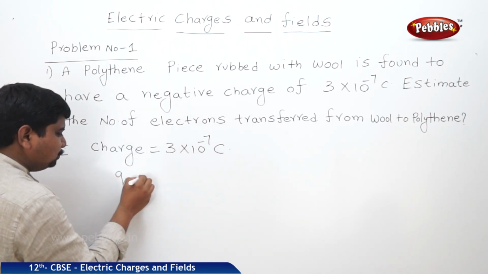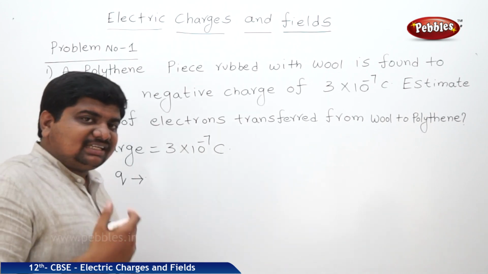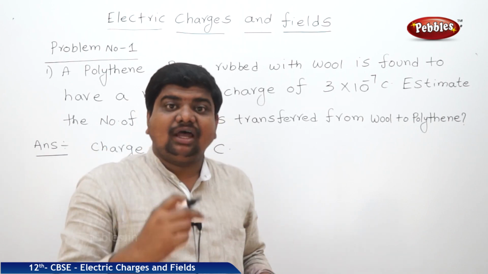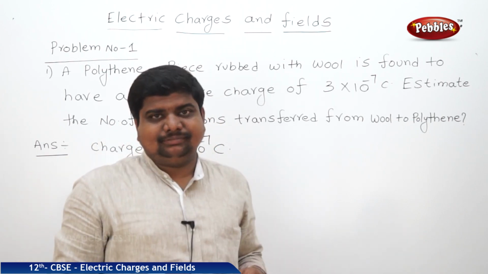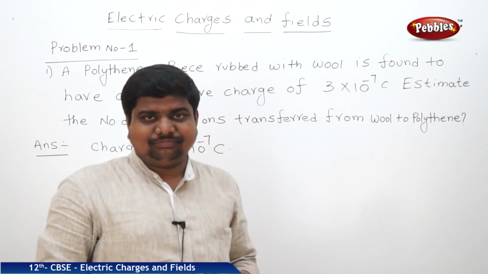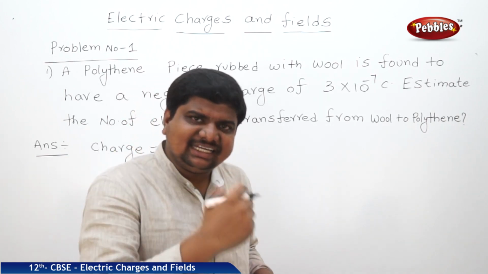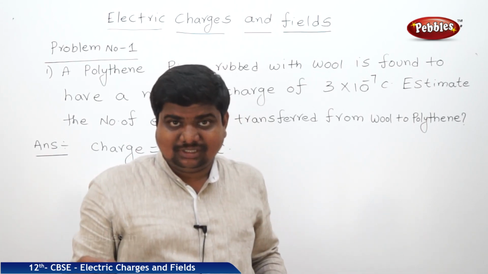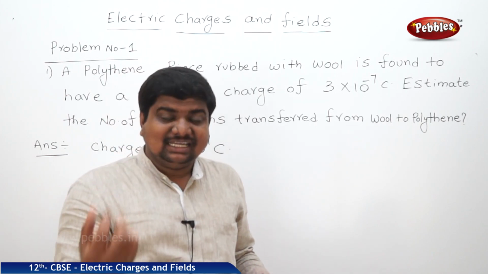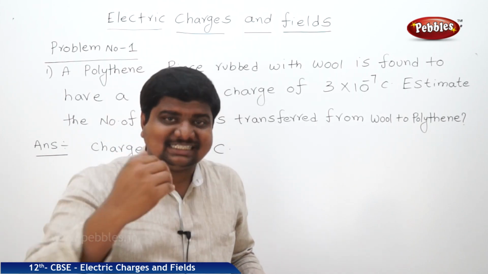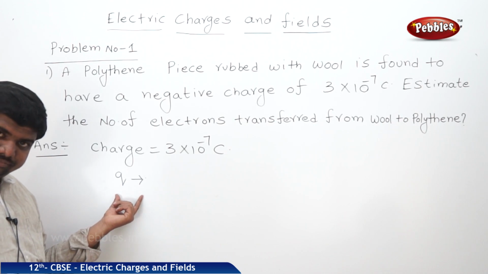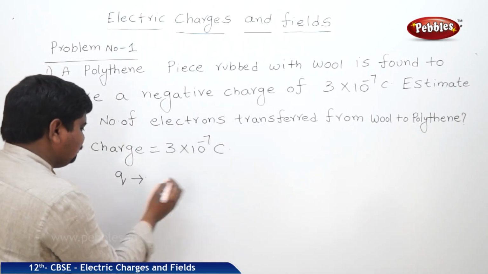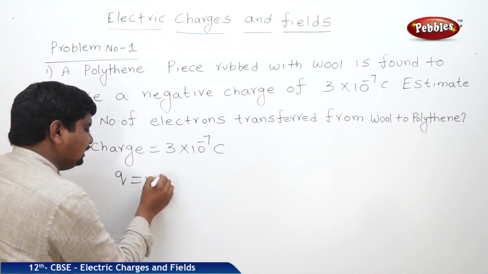The symbol of charge is Q. This charge has many properties: charge is additive, charge is quantized, charge is conserved. What is meant by charge is additive? If a body contains many atoms and many molecules, the total charge of the substance is nothing but the sum of the individual charges. The charge symbol is Q. If you want to find the total charge of the substance, there is a formula where Q is equal to Ne.